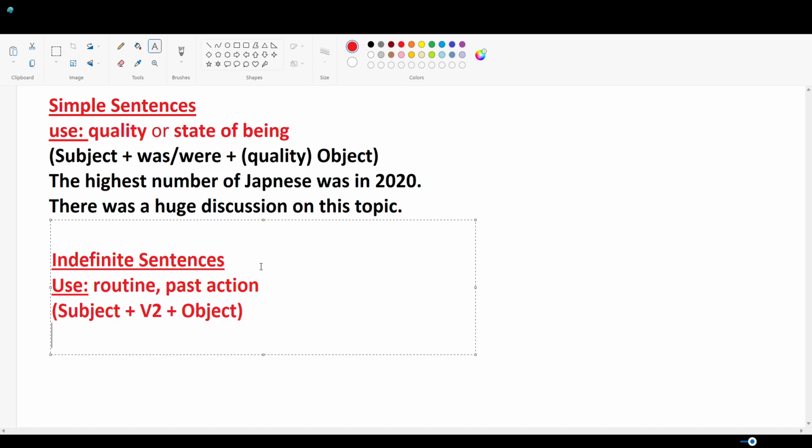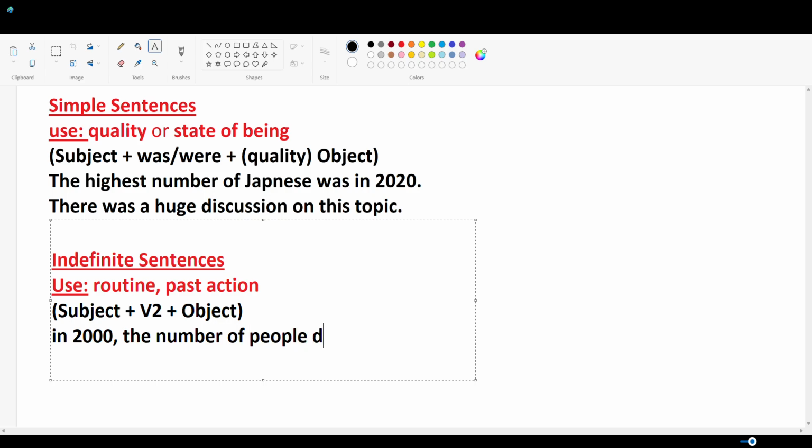Now let's proceed. Let's make some sentences using past indefinite. Now, as we learned, past indefinite always refer to past events. We can simply write sentences like, in 2000, the number of people dropped to 1 million.